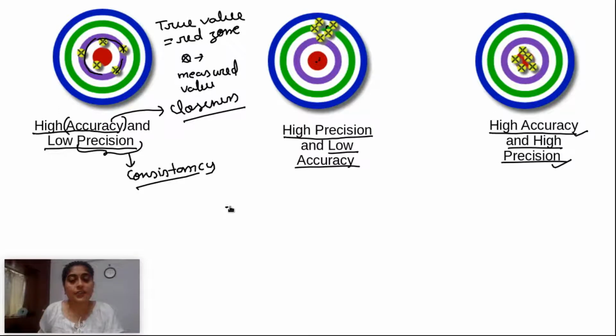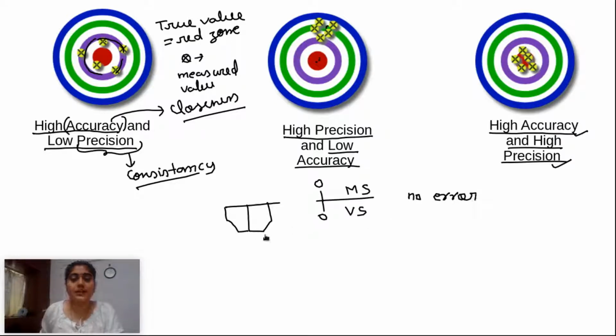So here, if your vernier calipers, as I have told you, when both the jaws are closed, at that time if the zero line of your vernier scale is matched with the zero line of your main scale, it means it is not having any error. Okay, no error, zero error.